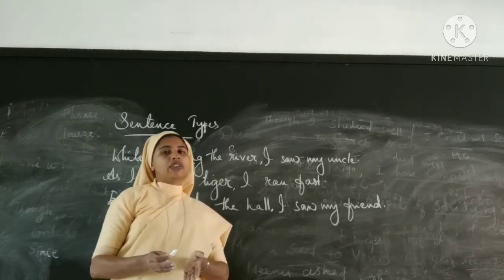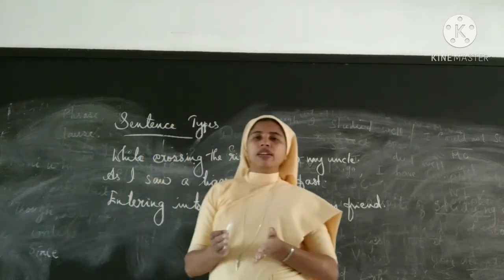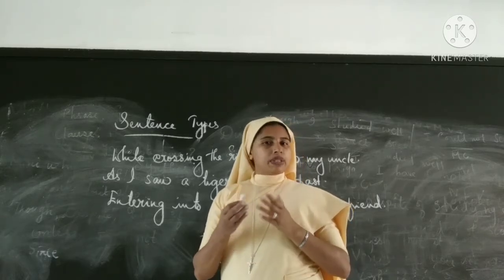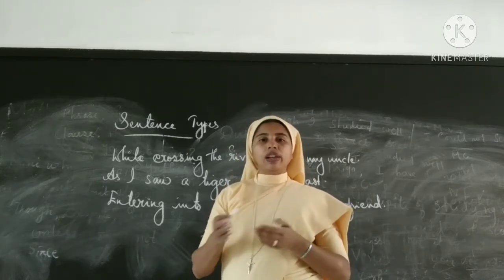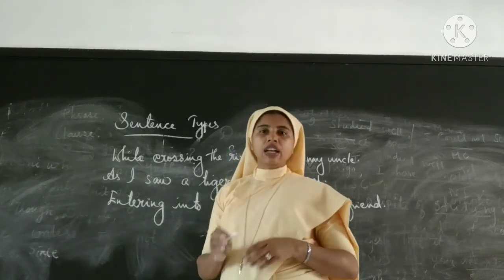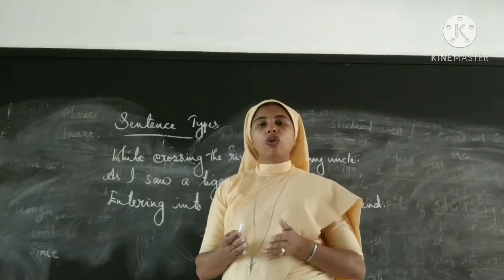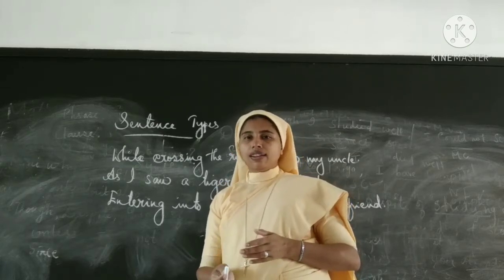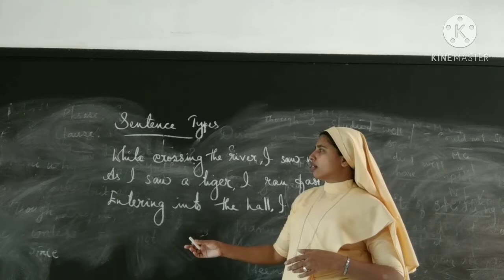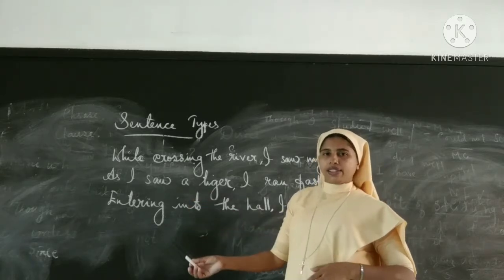What did you understand from these sentences? In order to have a sentence, there must be a clause. Sometimes there will be a phrase also along with the clause, but it's not compulsory. So all these are sentences.